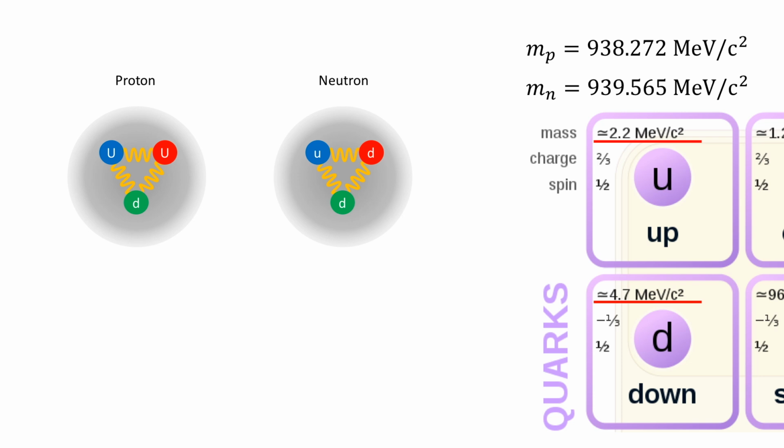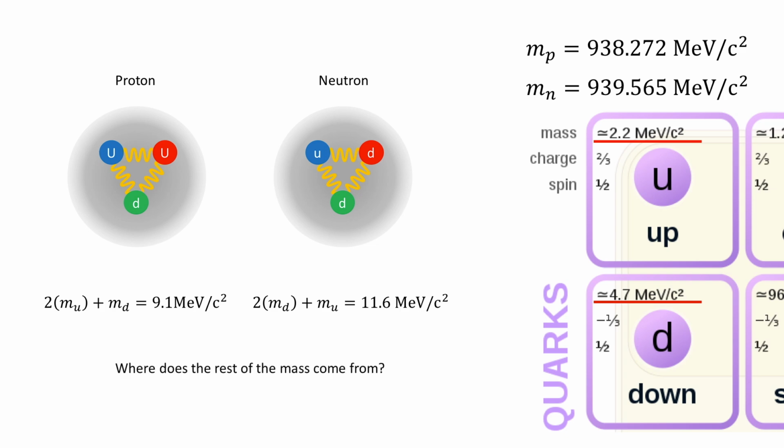Interestingly, when you add up the rest masses of the quarks, you actually still come nowhere near the mass of a proton, only about 1%. And this has to do with quantum chromodynamics and the uncertainty principle, which we will touch on in a bit.